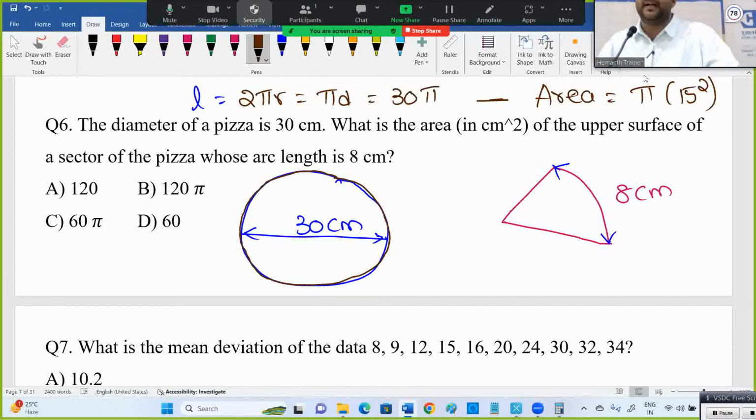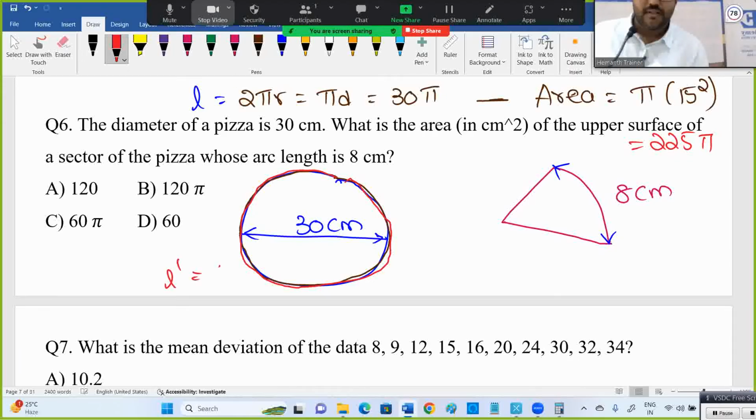Now think about this. My perception is very simple. That entire length is 30 pi. When the length is 30 pi, the area is 225 pi. When it is 8 centimeters, what is the area is my question. This is simple logic, no need to go for a formula. The formula developed from this part only. This entire red length is 30 pi, and it covers this much area, 225 pi. 15 square means 225 pi.